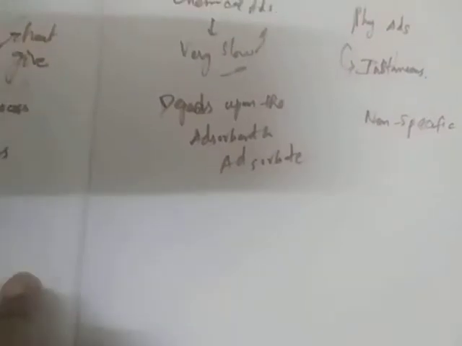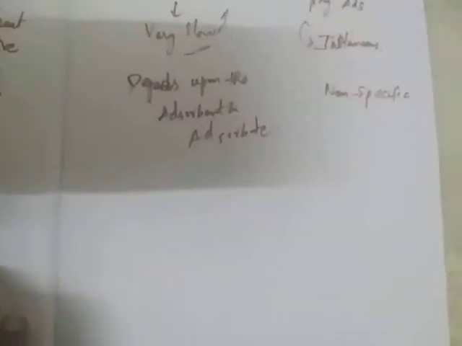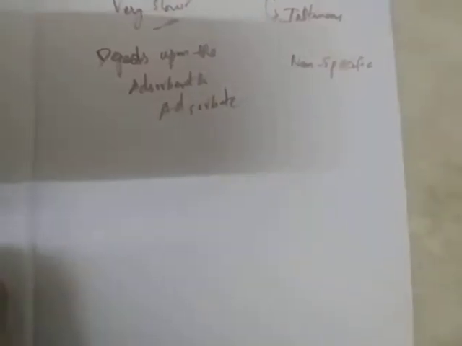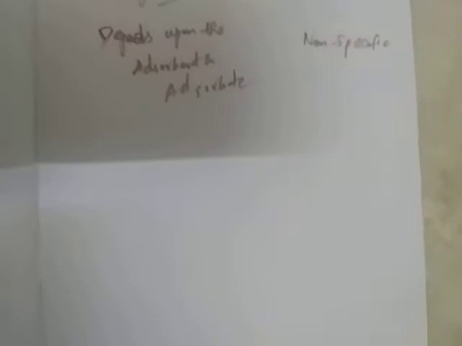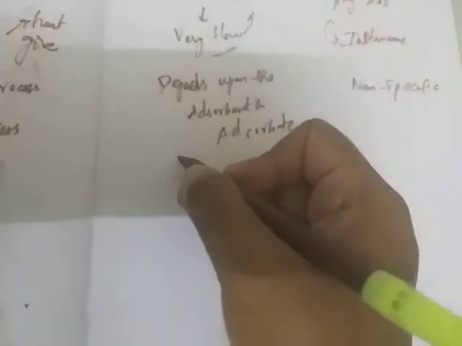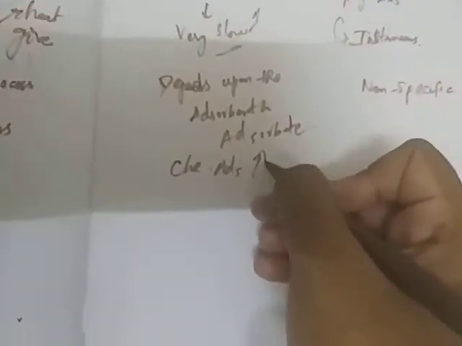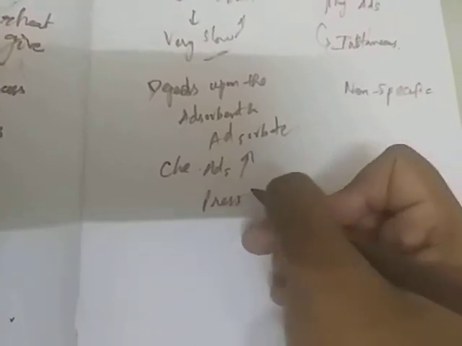The next difference concerns pressure. In chemical adsorption, the extent of adsorption increases when pressure increases.